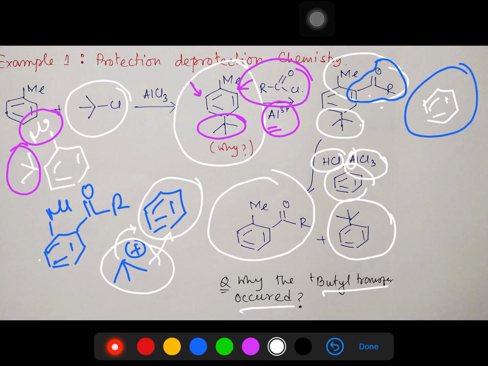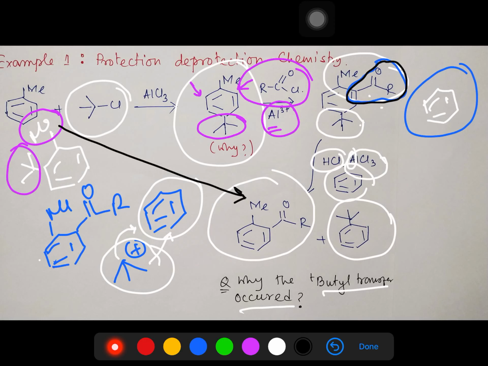So we first learned selective ortho substitution, or better to say acylation. And another interesting point: this reaction succeeds for this conversion only because this acyl group is electron withdrawing. So this point you must keep in mind.